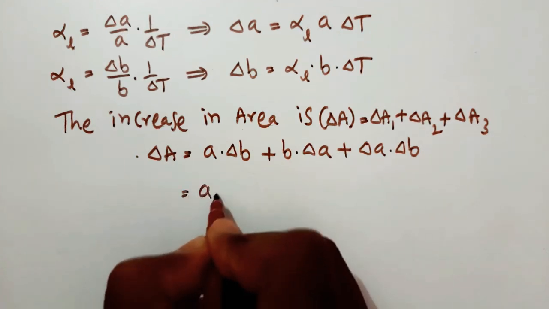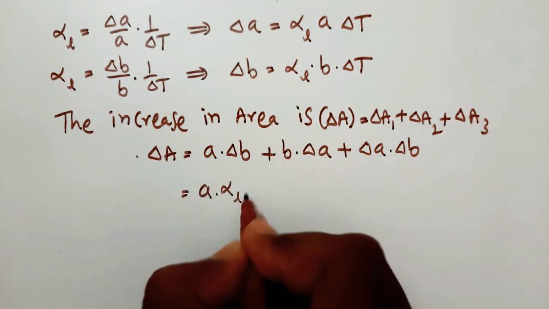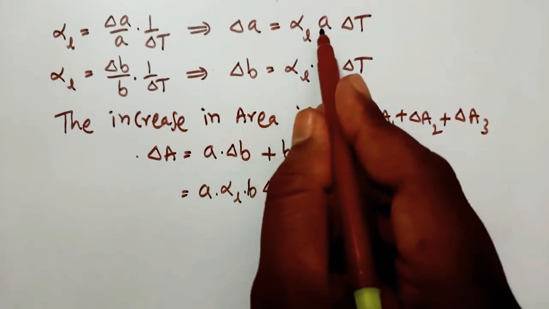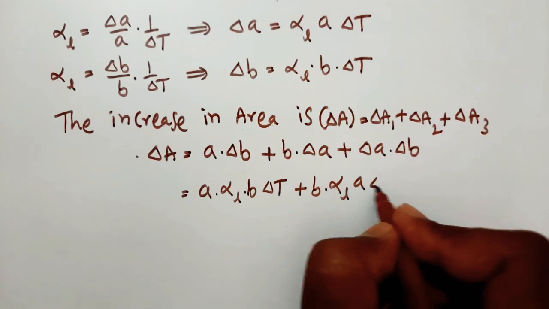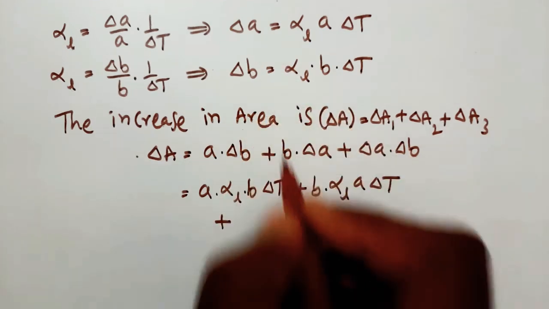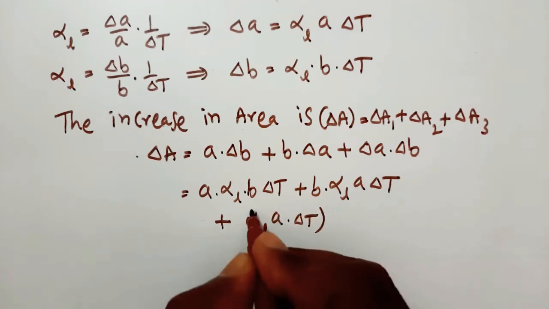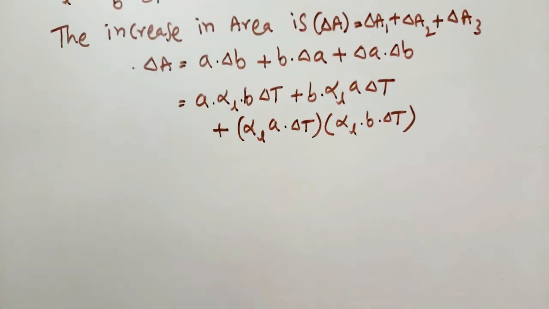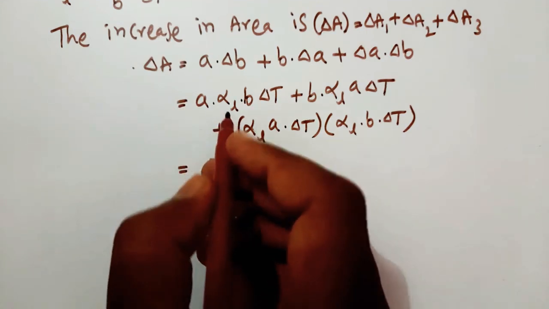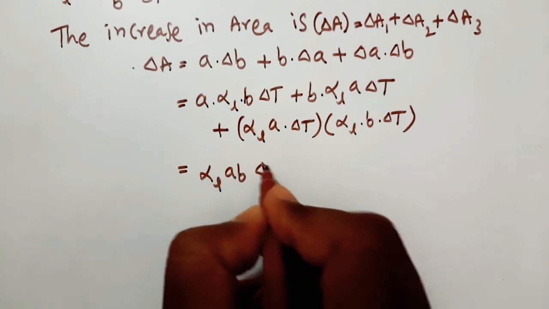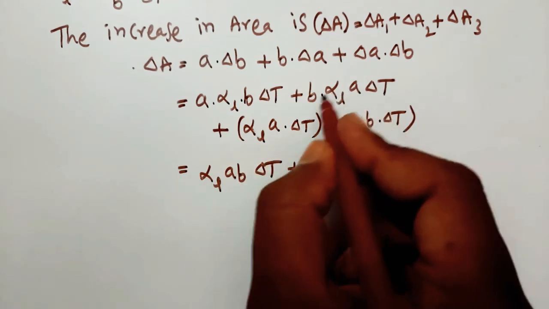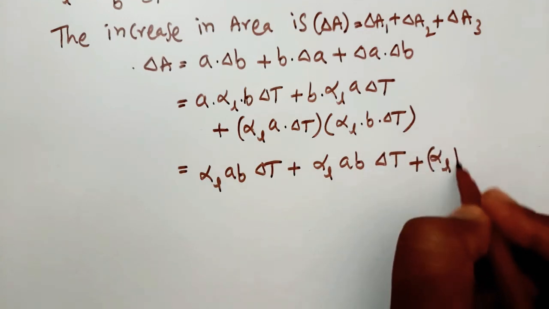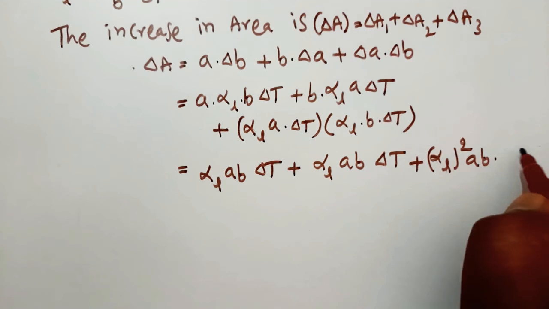So that is equal to A into, here delta B is equal to alpha L B into delta T, plus B into, here delta A is equal to alpha L A into delta T, plus delta A is equal to alpha L A into delta T into delta B is equal to alpha L B into delta T. That is equal to alpha L AB into delta T plus alpha L AB into delta T plus alpha L square AB into delta T square.